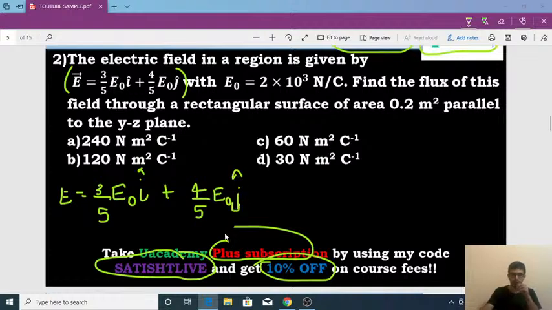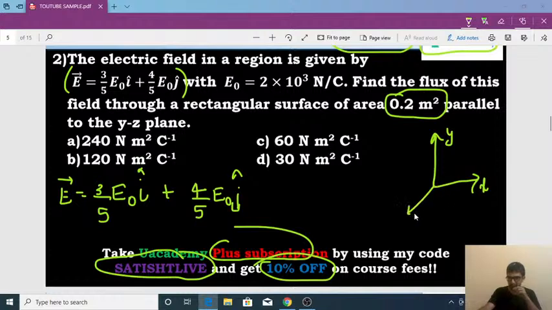So this is the given expression for the electric field vector, and they have also given the magnitude of E naught, that is 2 into 10 to the power of 3 Newton per coulomb. Now find the flux through the rectangular surface of area 0.2 square meter which is parallel to the YZ plane. Now assume that this is the YZ plane. Suppose this is X and this is Y here. Okay, it is Y, and then it should be what? Z, right?